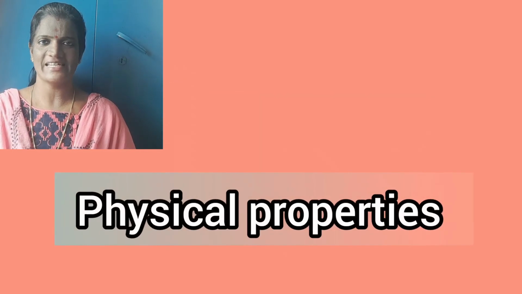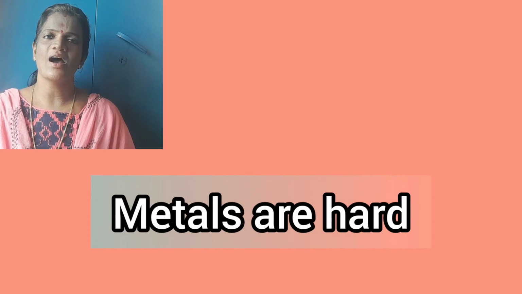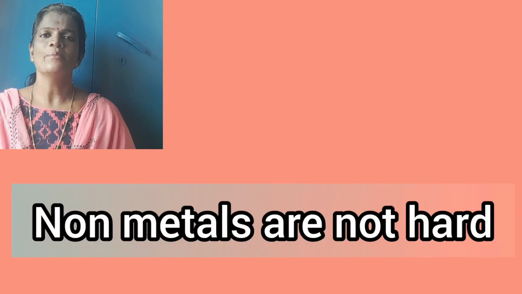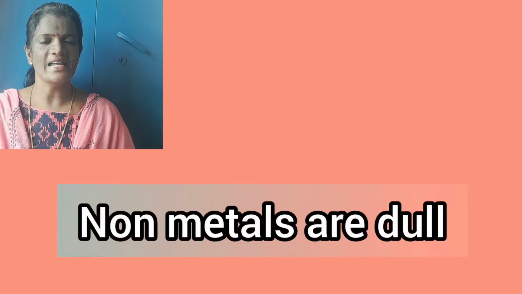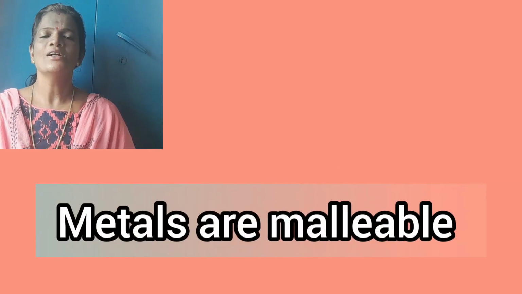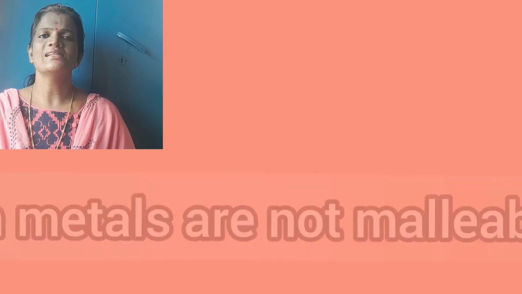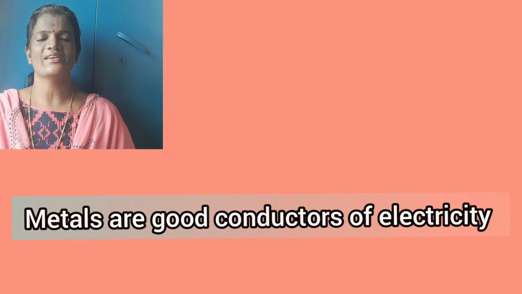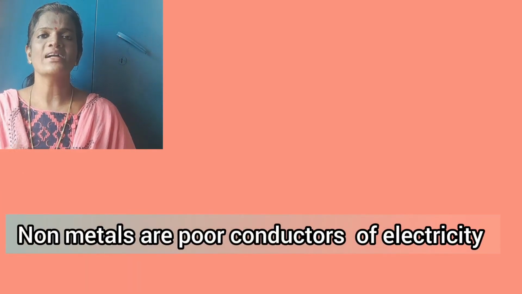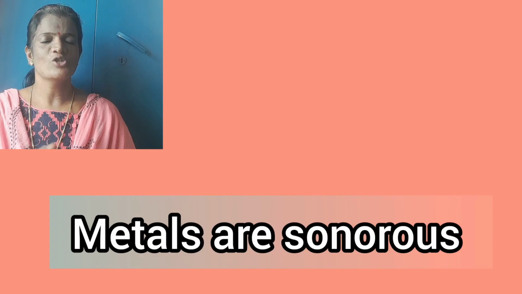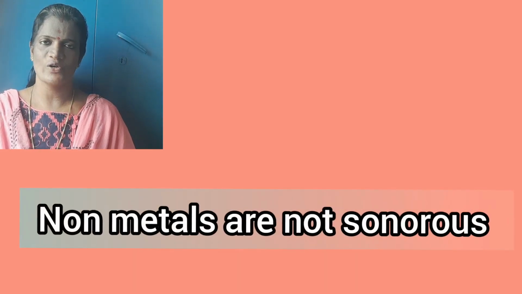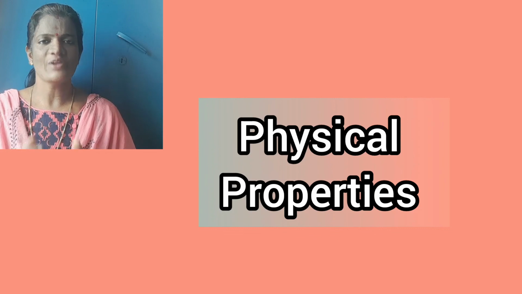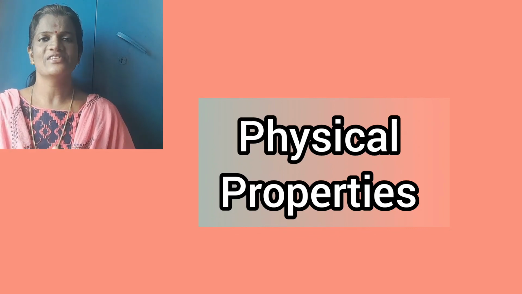So, after performing all these activities, we can differentiate the metals from non-metals based on their physical properties. That is, metals are hard, non-metals are not hard. Metals are lustrous, non-metals are dull in appearance. Metals are malleable, non-metals are not malleable. Metals are ductile, non-metals are not ductile. Metals are good conductors of electricity, while non-metals are poor conductors of electricity. Metals are sonorous, non-metals are not sonorous. So, we can differentiate metals from non-metals based on these physical properties.